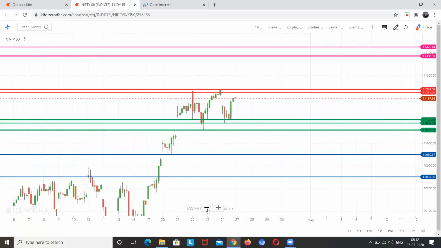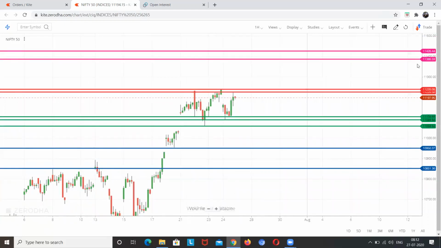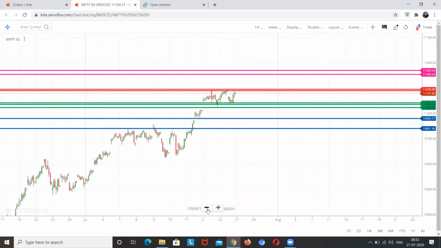And the next levels, as we have mentioned, on the upper side are 11,380 and 11,430. On the flip side, on the downside, 10,950 and 10,850 are the next levels, where we can expect some support. So that is what next week's trade plan looks like. Have a good profitable trading week. You can follow this trading plan, and if you get a good opportunity, you can take a trade accordingly.